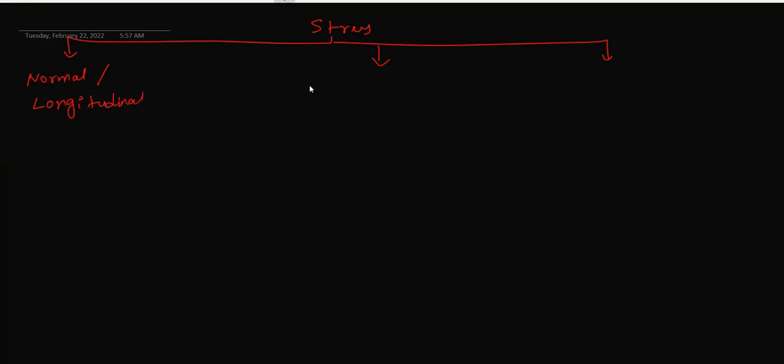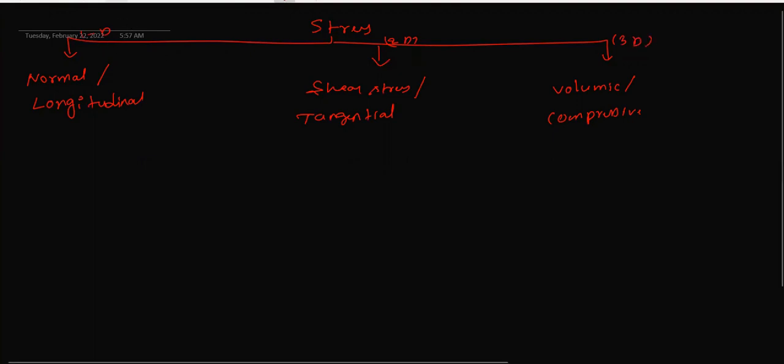Second one is shear stress, or tangential stress. Third one is volumic stress, also called compressive stress. Simply, I can call this one-dimensional, this two-dimensional, and this three-dimensional stress.